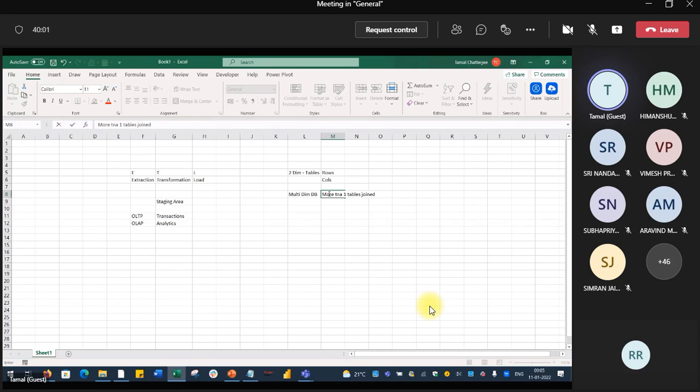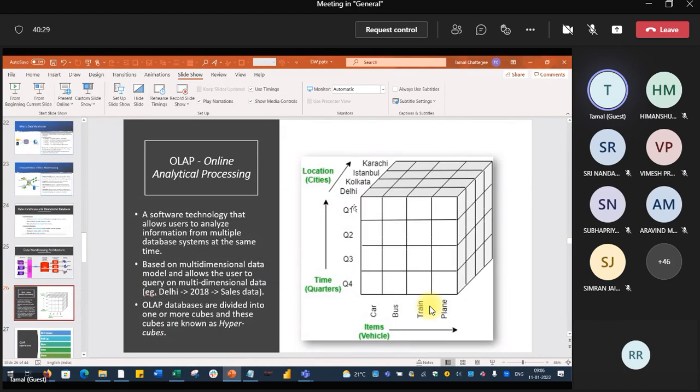Joined means more than one table related to each other. So here in a multi-dimensional database, it does not mean that you have XYZ axes. It is basically that you have more than one table, but the tables are being joined. Please be sure of this concept.